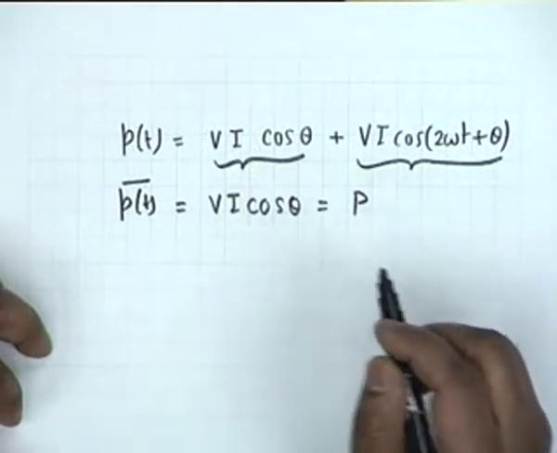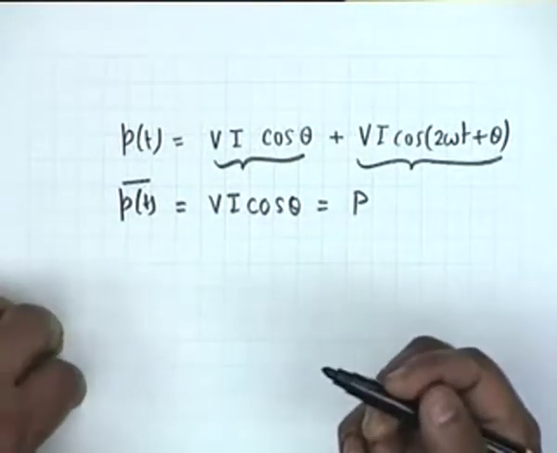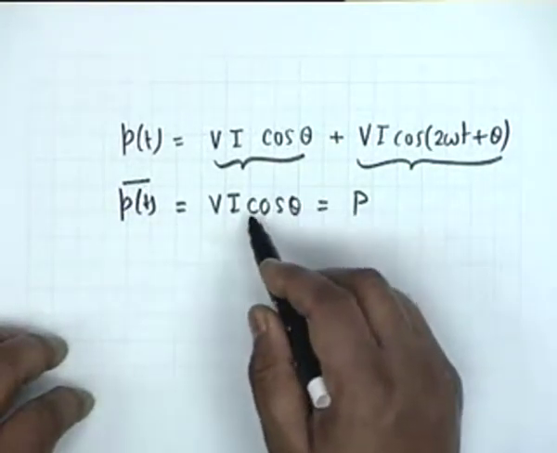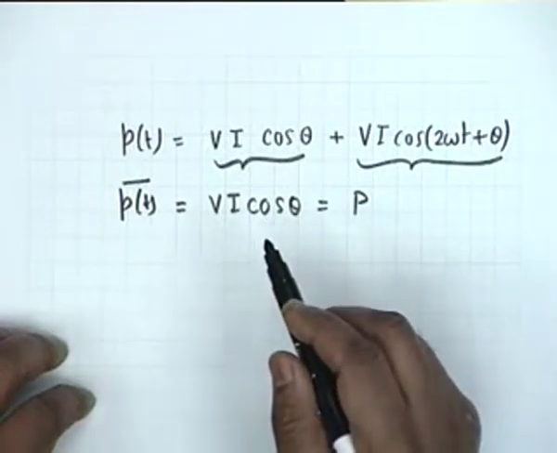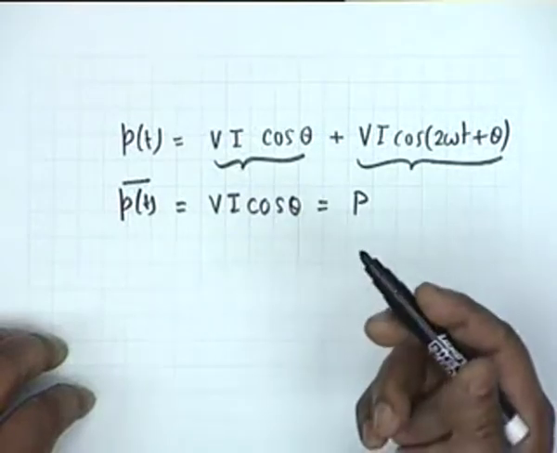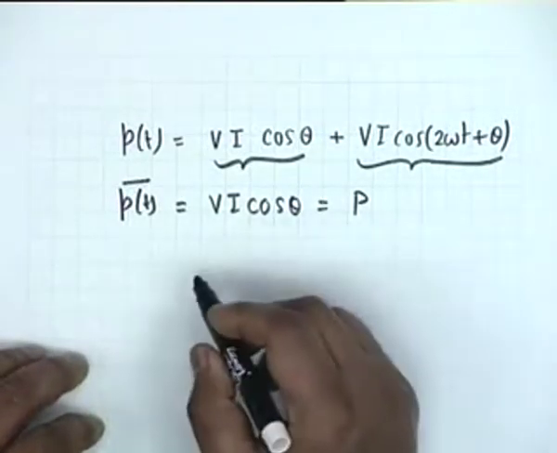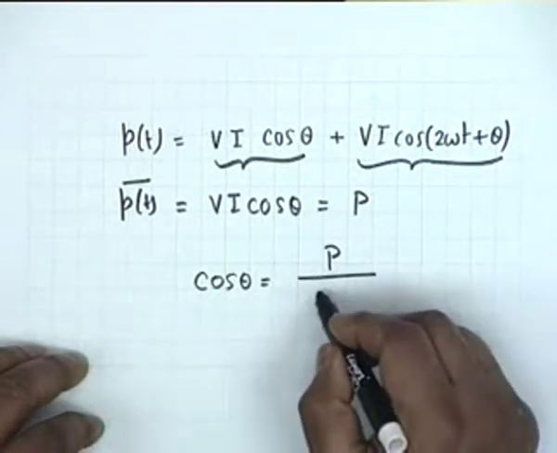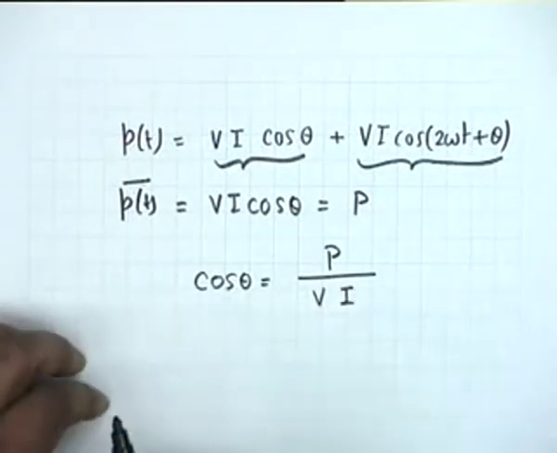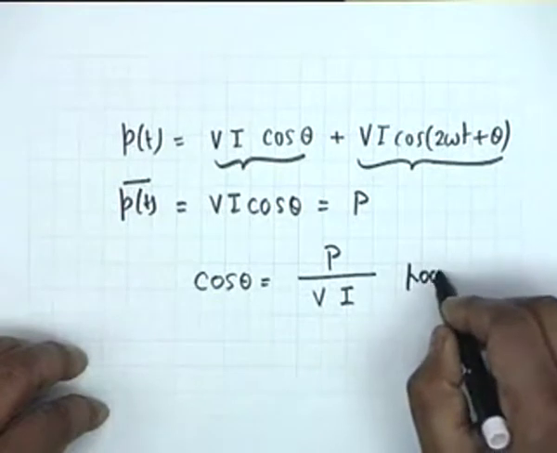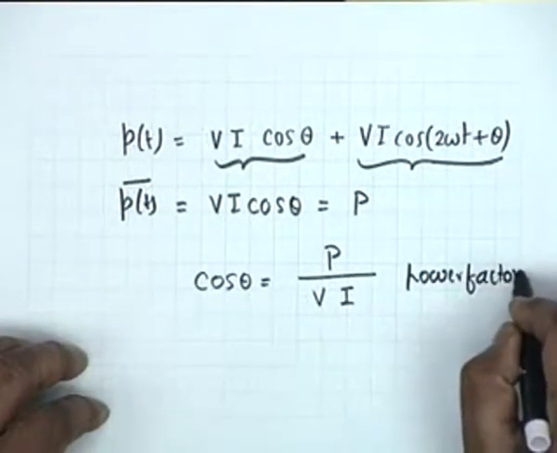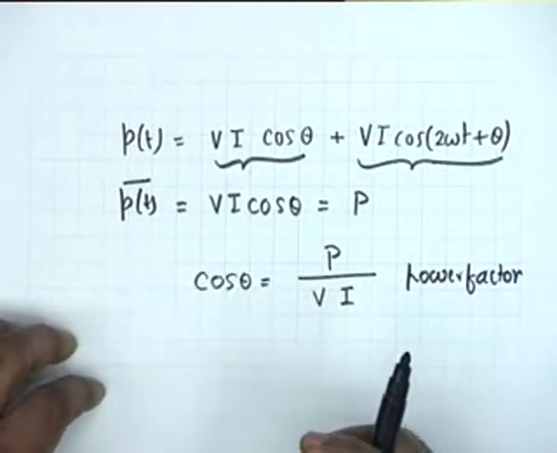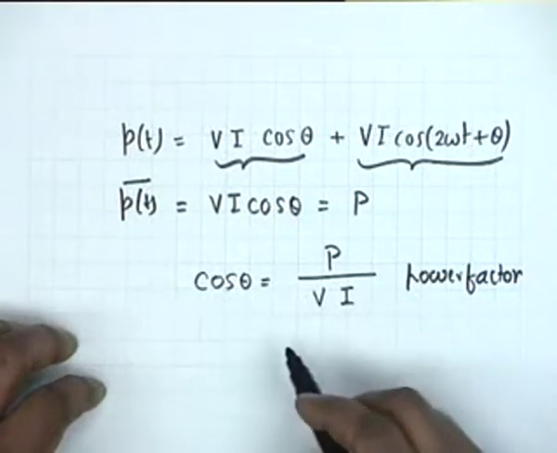You notice the modification compared to a resistive circuit: it is still the product of V and I, volts into amperes, but it is also multiplied by cosine of the angle between the two phasors, the current and the voltage. And this quantity cosine theta, which is the ratio of P to the volt-ampere product, is called the power factor of the circuit. The ratio of the power absorbed to the product of voltage and current is the power factor.